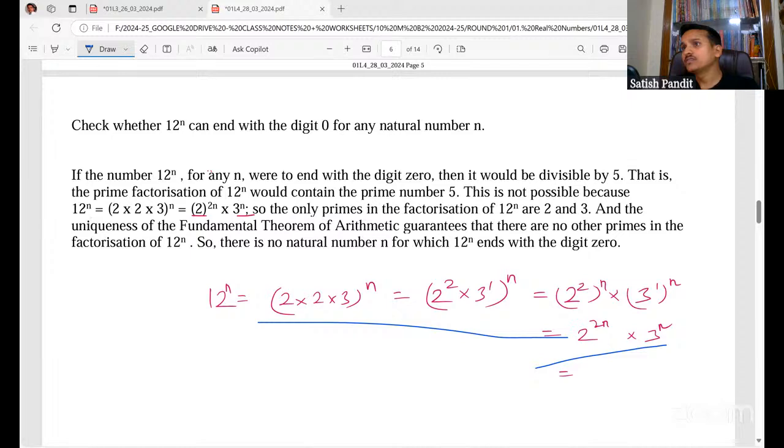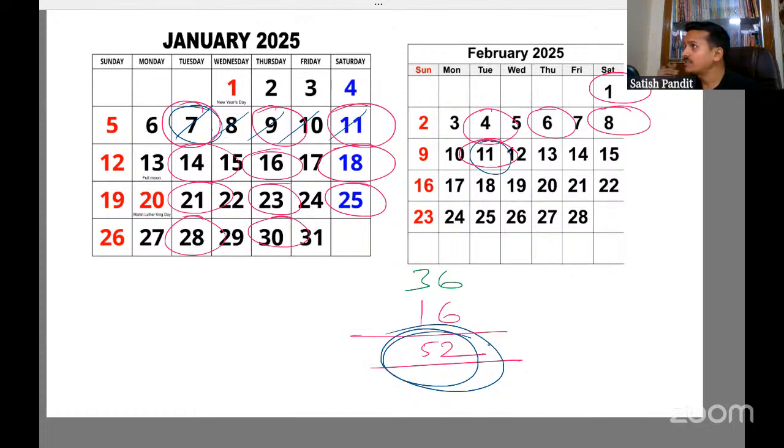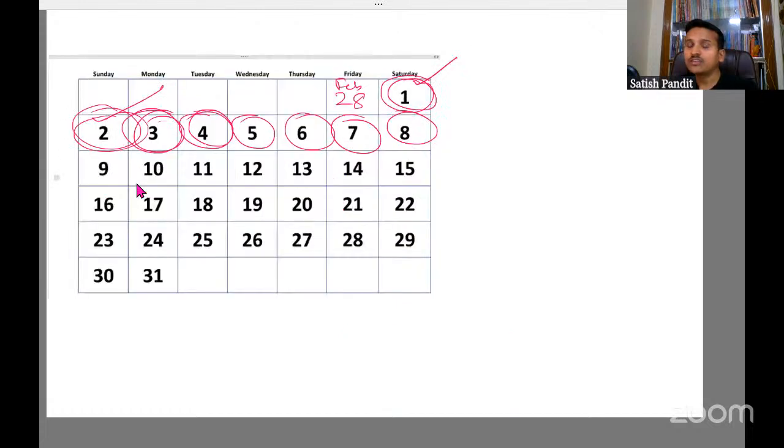So I'll just repeat once again, quickly. We are going to have classes in the morning. Today we started, till 11th February we'll have classes in the morning. Evening classes will be thrice a week, that is Tuesday, Thursday, Saturday from 7 p.m. to 8 p.m. So totally, we are going to have 52 hours of classes. In that, we are going to revise all the chapters, see the basic concepts and solve some board questions. Next, in the month of March, since the board exam is on 10th, we are going to utilize all these days for writing the mock test, and we'll solve it during the class. The solutions we'll see during the class. So that is the plan.